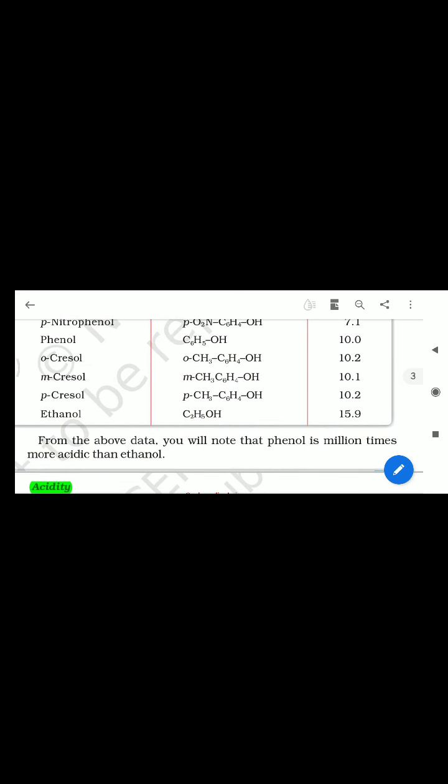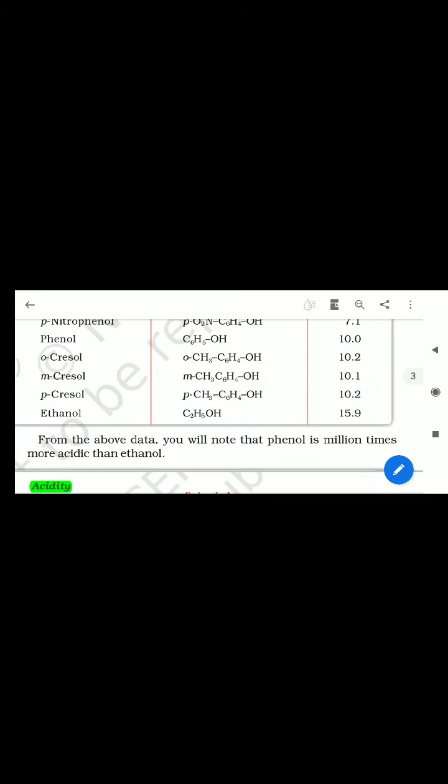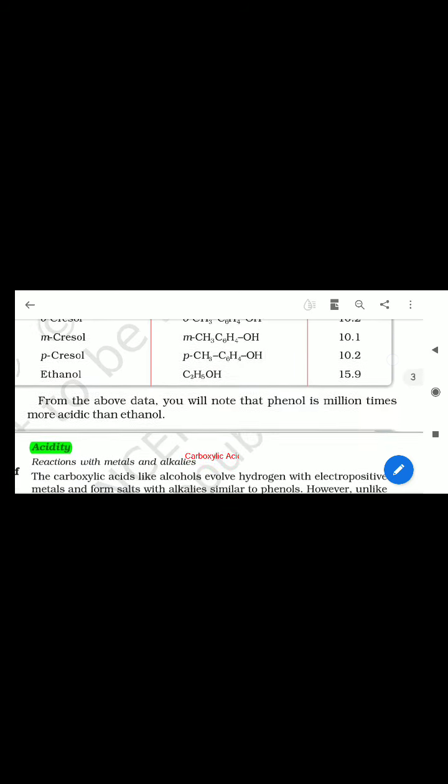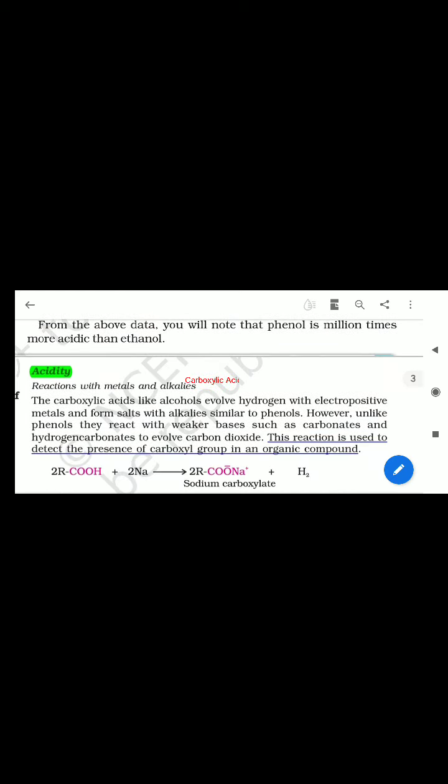From the above data, you will note that phenol is a million times more acidic than ethanol. So ethanol is 15.9 and phenol is 10.0. How is it a million times? Just go to the equilibrium chapter, where you will find the relation between pKa and pKb, and you can find it there.